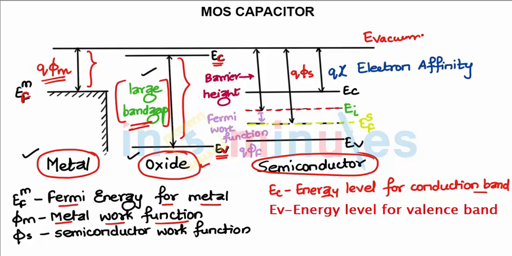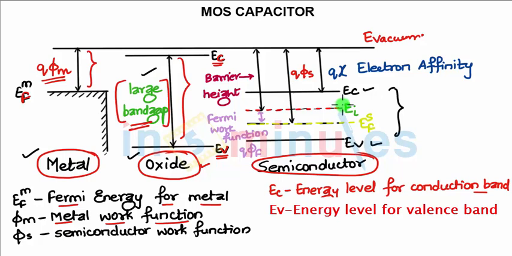Now coming to the semiconductor. You have conduction band and valence band. The distance between conduction band and valence band in the case of a semiconductor is less as compared to the oxide, right?